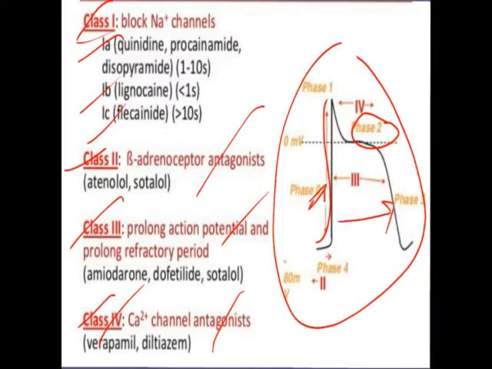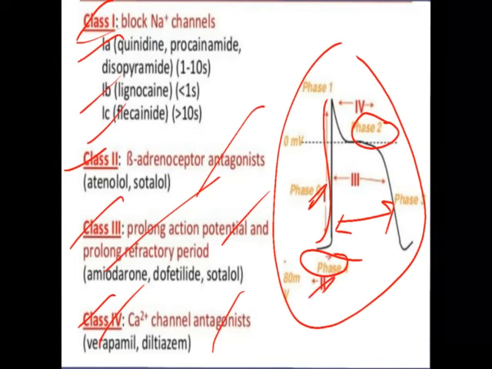In phase 3, class 3 antiarrhythmic drugs work. And at phase 4, beta blockers, or class 2 antiarrhythmic drugs, work. So in this way, antiarrhythmic drugs are classified into four types: class 1, class 2, class 3, and class 4.